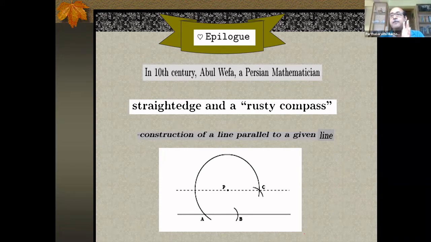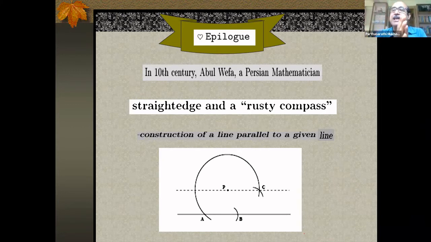Of course, one assumption is there that this gentleman might have many different rusty compasses with many different specific openings, because if this point P is far away from this line AB, then one particular rusty compass with one particular opening will not do. I need such a compass that putting the spike on P, if I draw this circle, the large arc there, then it actually cuts the other line. So the opening from P to A, that length I need to have.